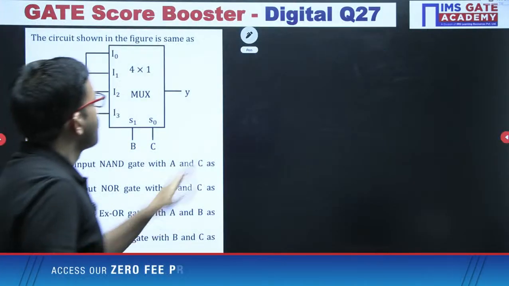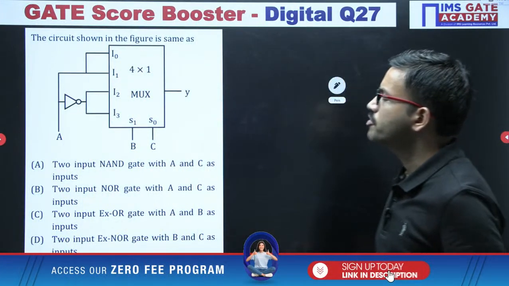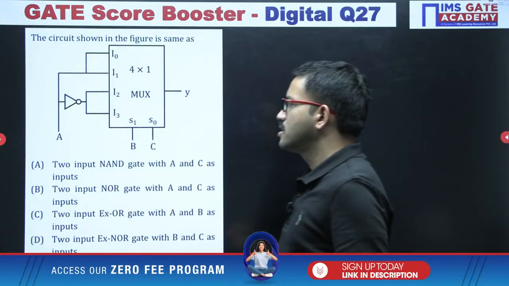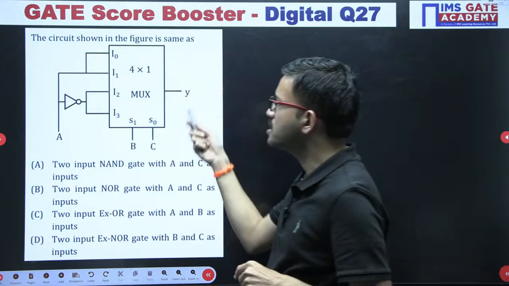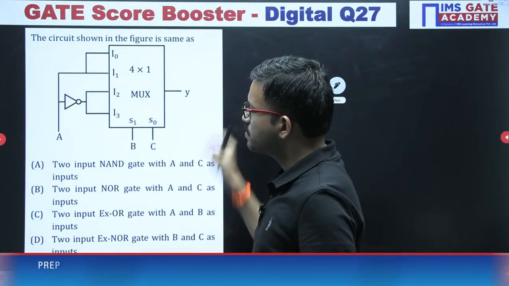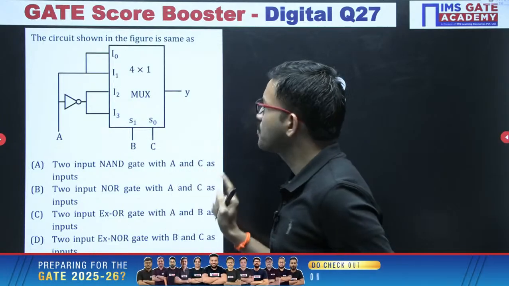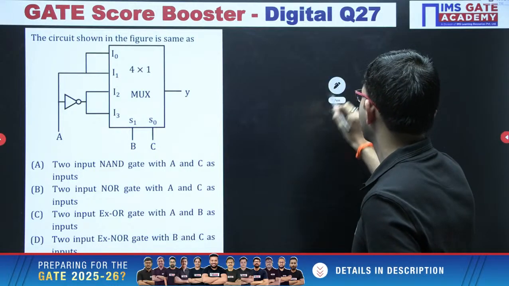Right. Now the next question, this is an easy question only. I hope all of you can answer this question correctly. All of you give it a try. Here you are having a 4 by 1 mux. Regarding the output expression, whatever you are getting, that expression is matching to which choice. This question is MCQ. That means only one correct option will be there.